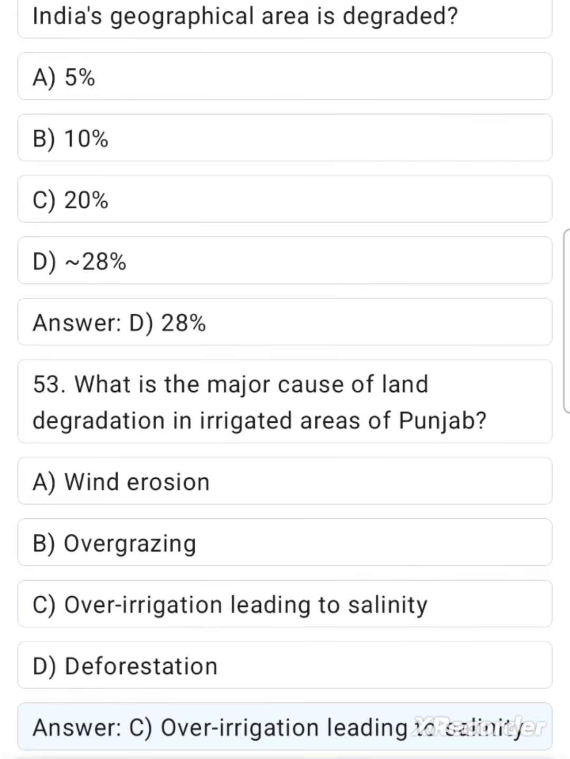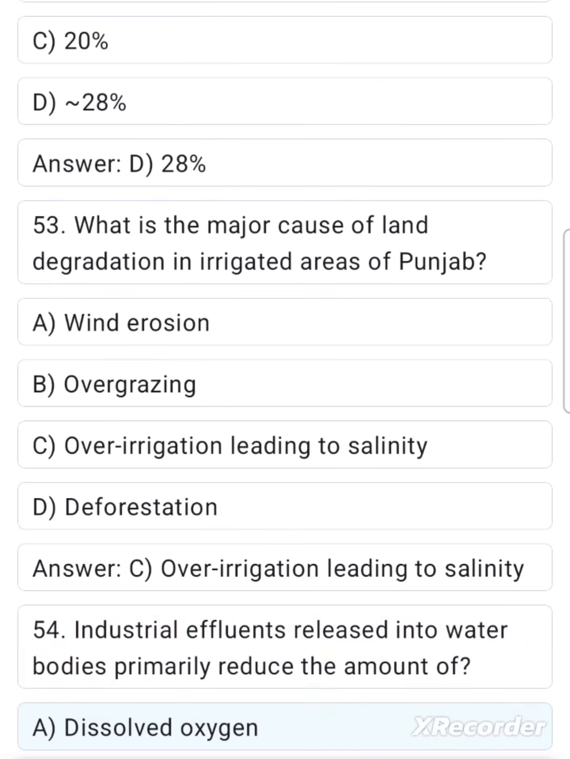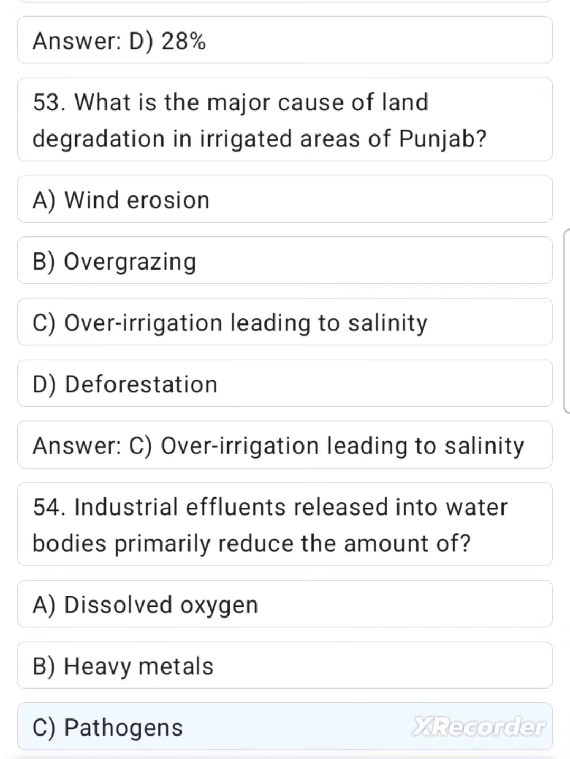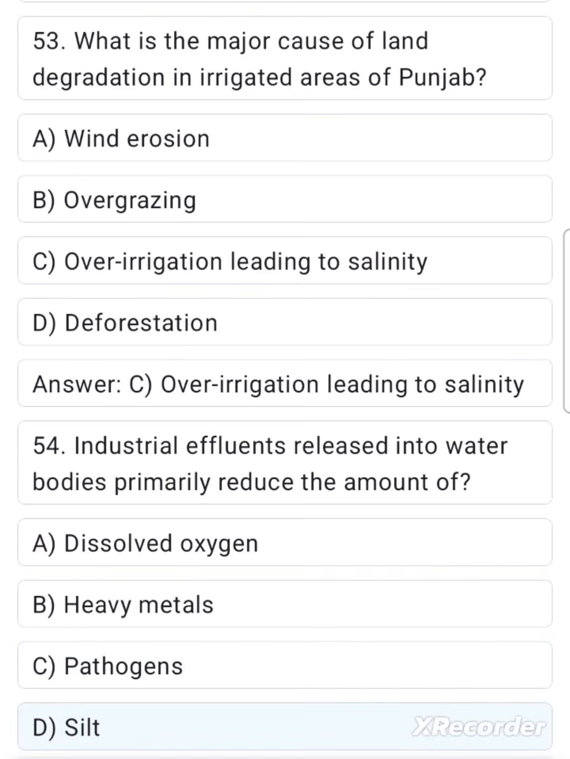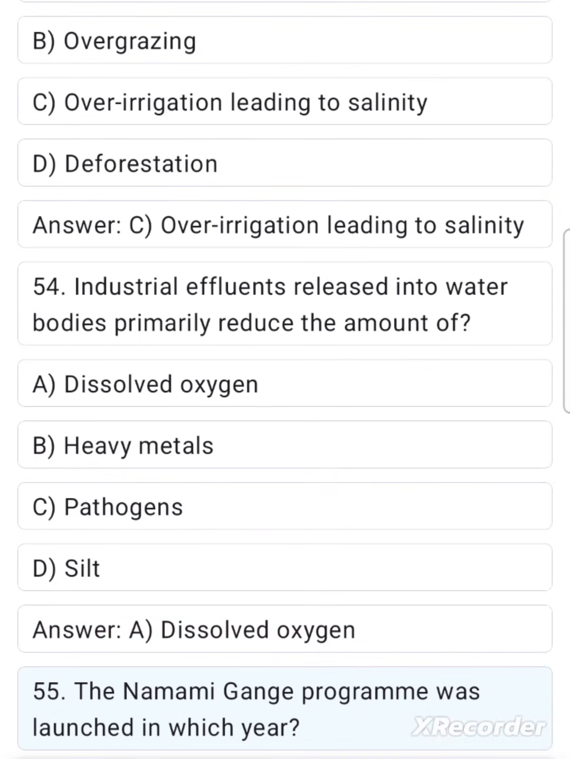Answer C. Over-irrigation leading to salinity. 54. Industrial effluents released into water bodies primarily reduce the amount of A. Dissolved oxygen. B. Heavy metals. C. Pathogens. D. Silt. Answer A. Dissolved oxygen. 55. The Namami Gange program was launched in which year?